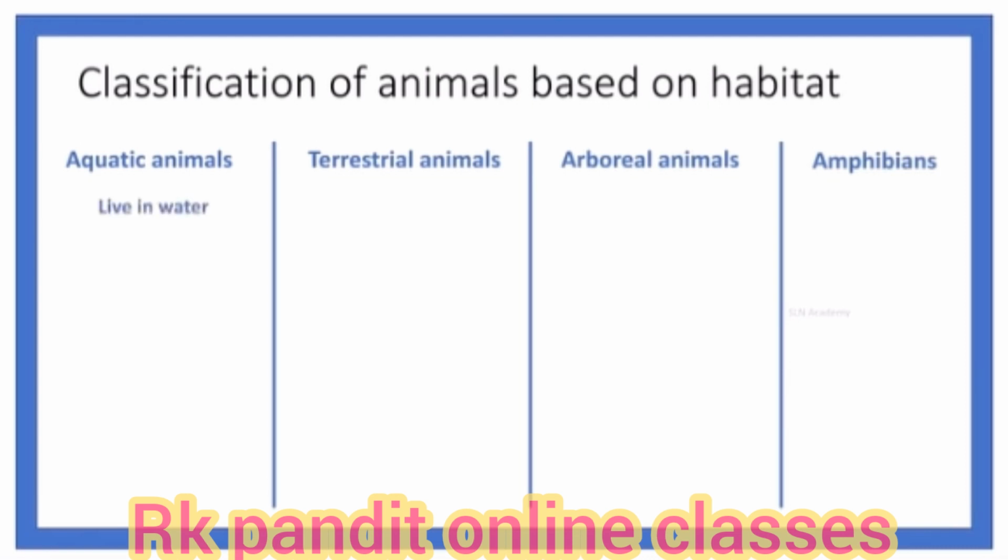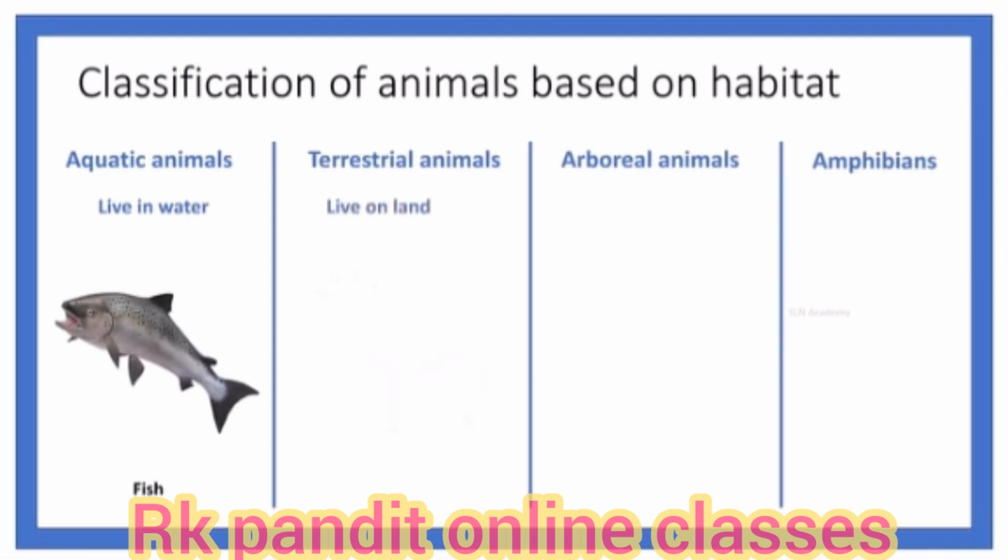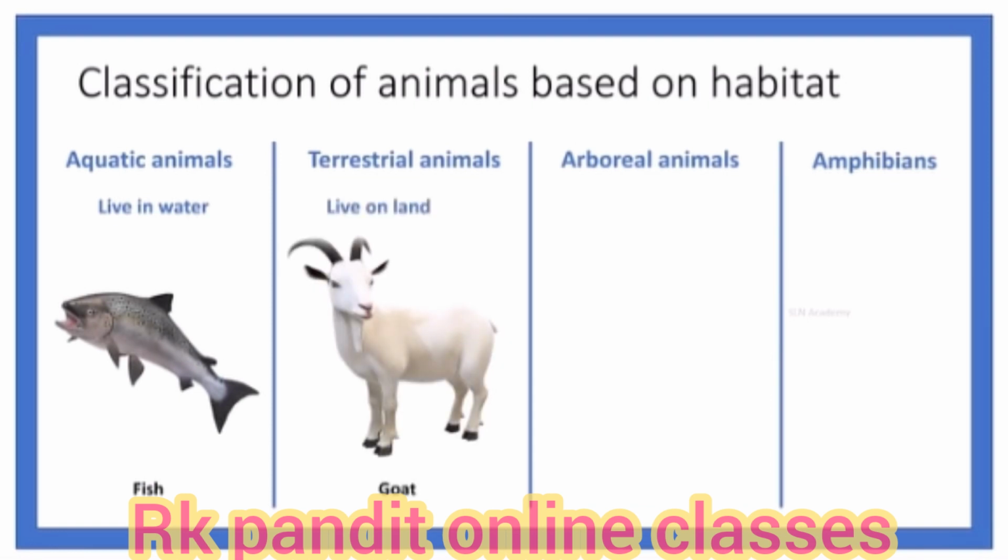Animals that live in water are called aquatic animals. Example: fishes, turtles and seahorses, etc. Animals that live on land are called terrestrial animals. Example: lions, tigers, elephants, and goats.